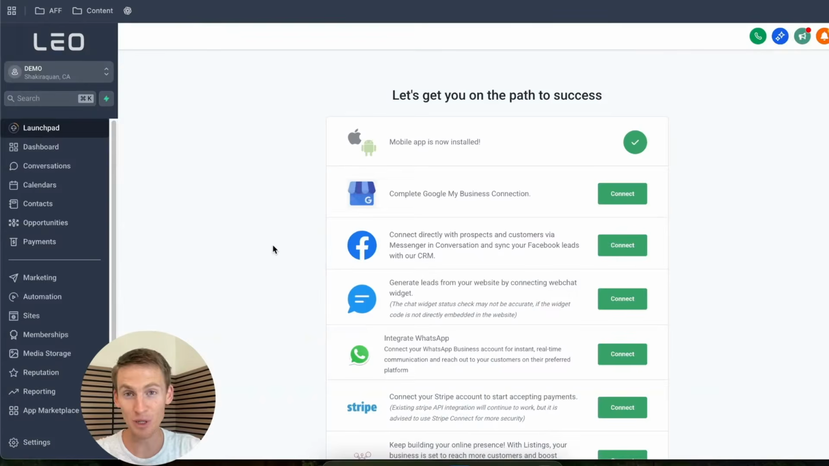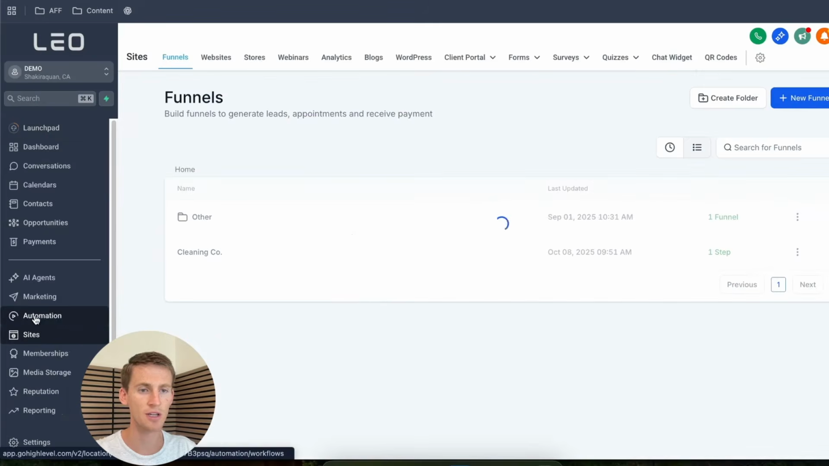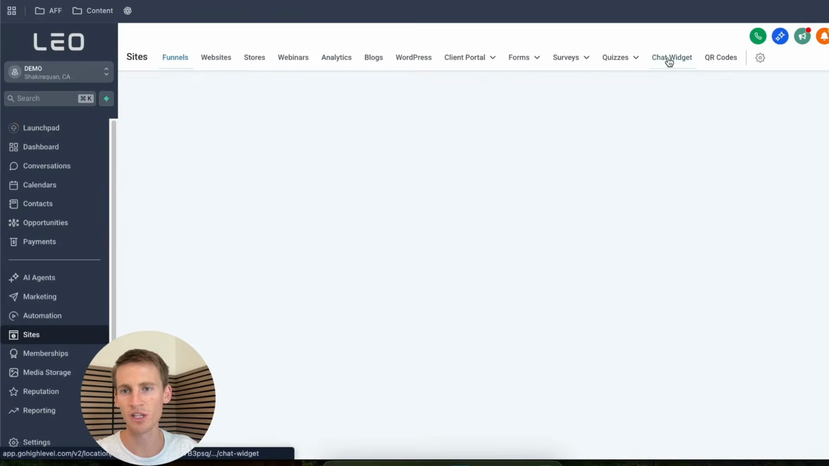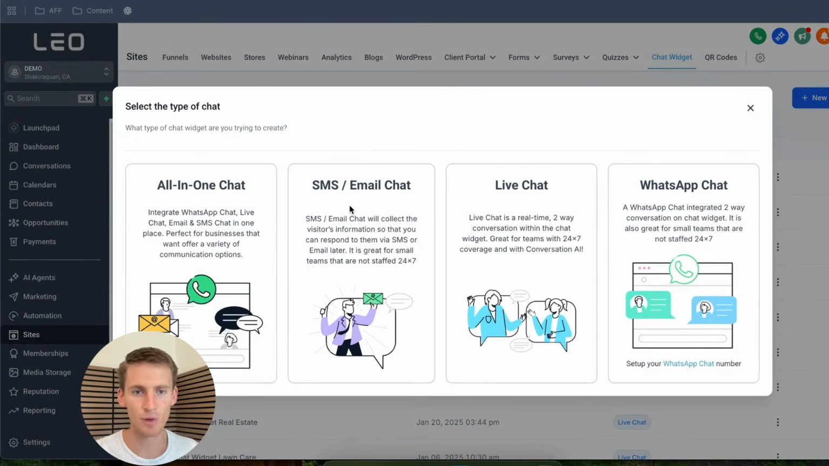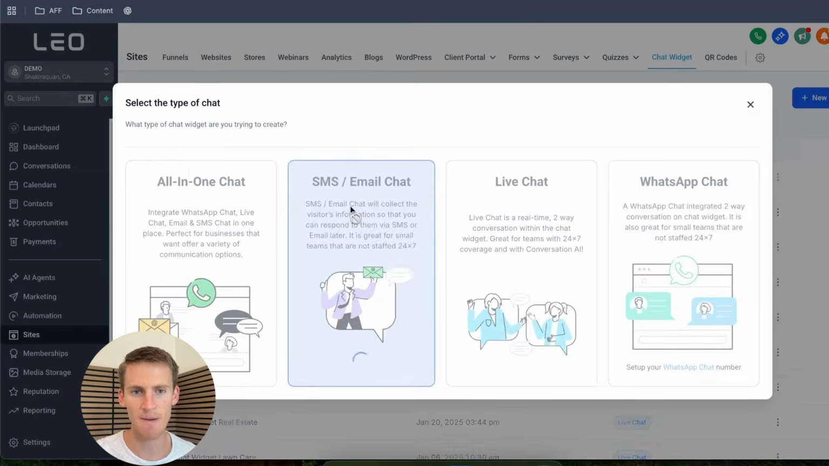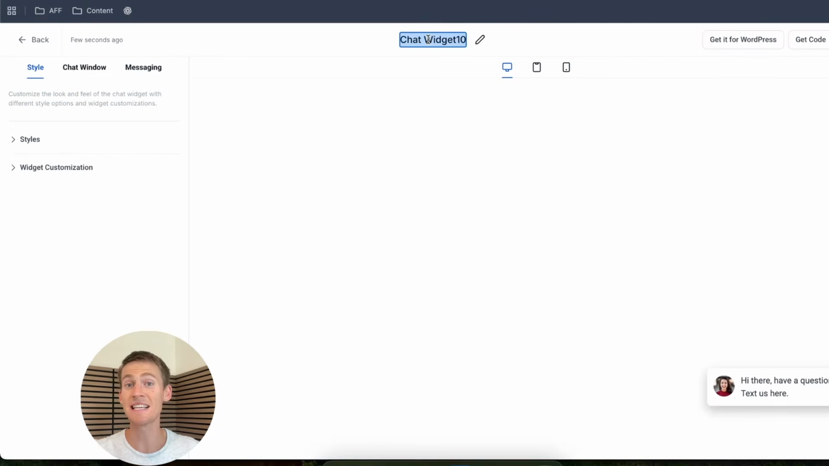What we're gonna be doing for local businesses is we're gonna help them convert more of their website visitors into actual leads and booked appointments for their business. And so the first thing that we're gonna do is we're just gonna click on sites right here, and then we're gonna click on chat widget right here, and then we're just gonna hit new. And then the type of chat widget we want is SMS and email chat. And for this example and demonstration, we're just gonna set this up for a cleaning business. And so I'm gonna go ahead and click on save.